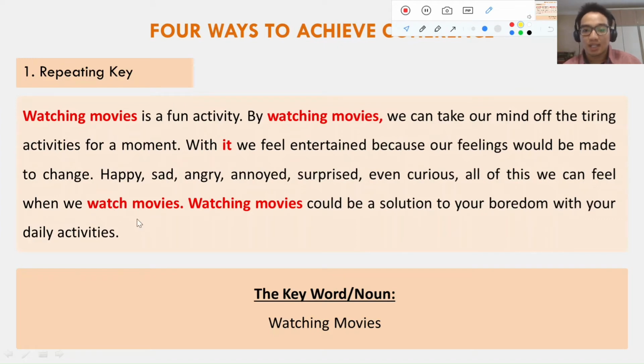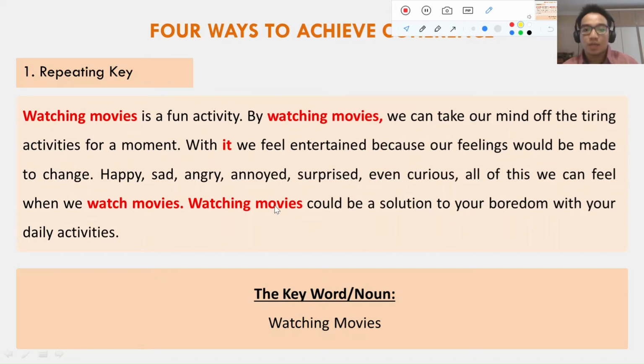Again, I've written watch movies as the way to repeat the keys to achieve coherence. And then, watching movies could be a solution to your boredom with your daily activities. So as you guys can see, I have repeated the keyword or key noun several times, right here, 1, 2, 3, 4, 5 times in one paragraph. So the readers could know what I'm writing about. I'm writing about watching movies. The main topic is watching movies.